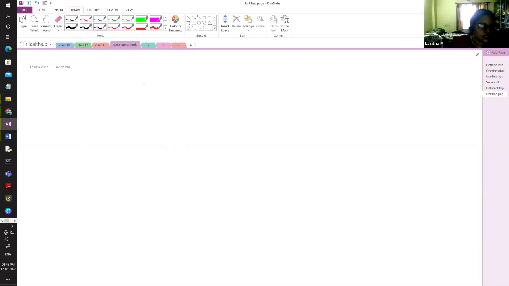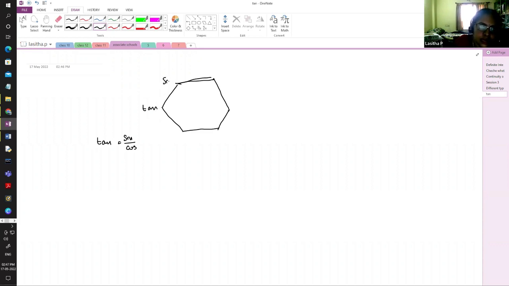Okay, so once we discuss here, the super hexagon is like this. When we talk about the hexagon, we can ask them to draw the hexagon in their class notebook. How will they write it? Because tan is related as sine divided by cos, you will start with the tan here, and then you will write the sine in this place, cos in this place.